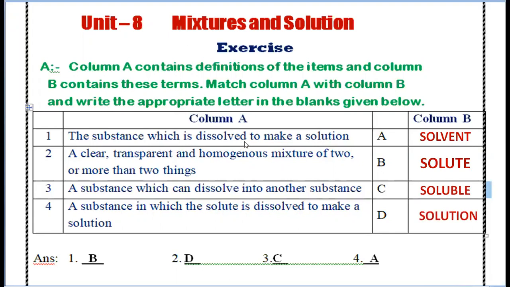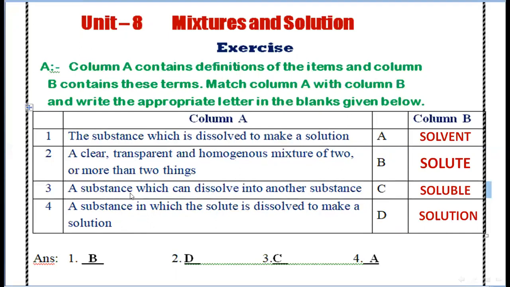The substance which is dissolved to make a solution is called solute. So the correct answer is solute. So number 1 answer is B, solute. Number 2, a clear, transparent and homogeneous mixture of two or more things is called a solution. So number 2 answer is D, solution.